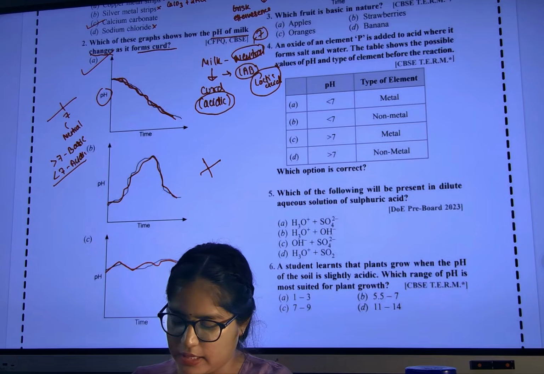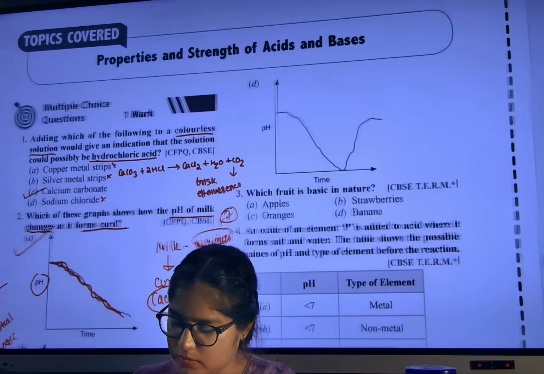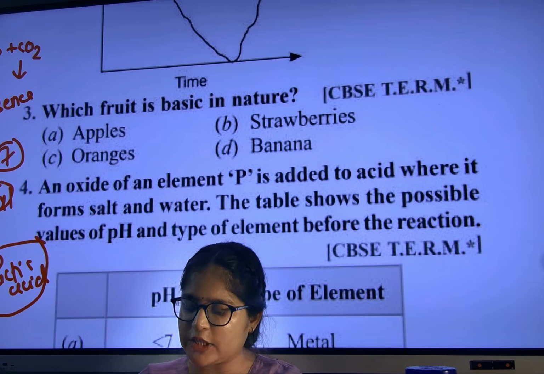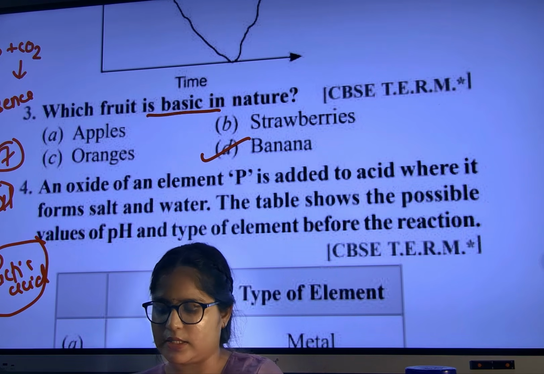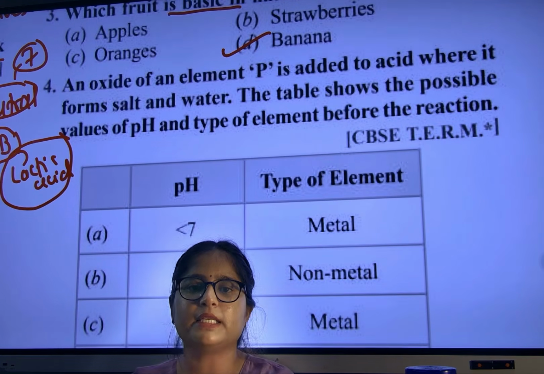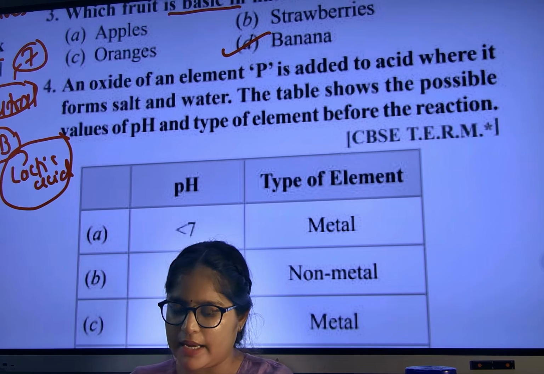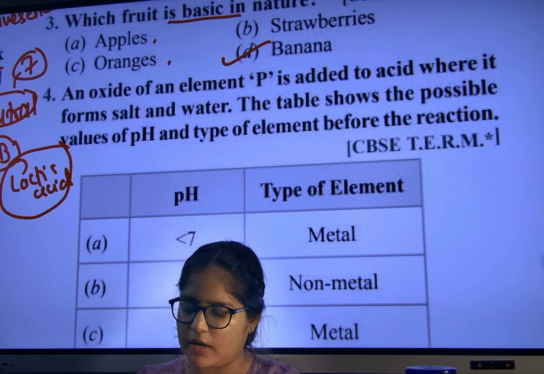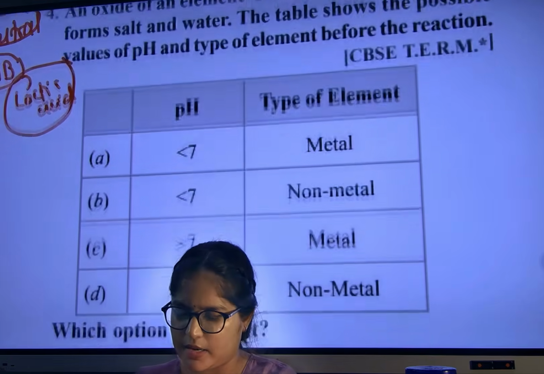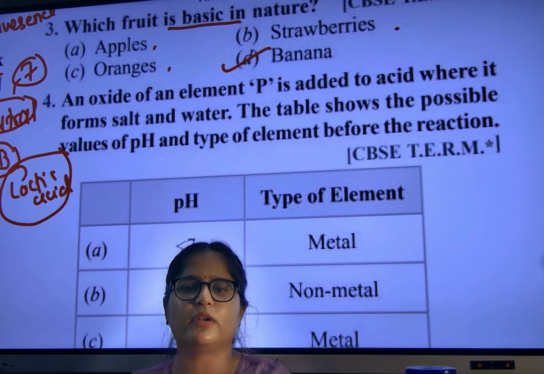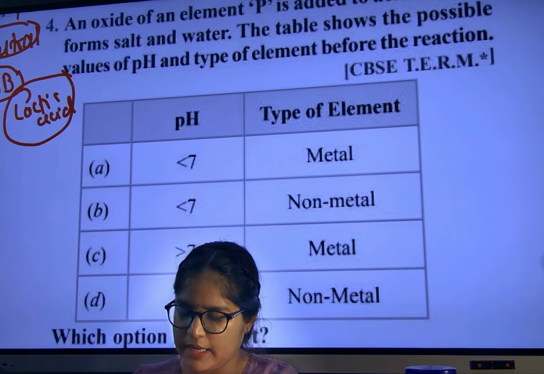Okay. Next. Question number 3. Which fruit is basic in nature? Banana is basic in nature. Keep it in your brain. Other than banana, apple, orange and strawberries are all acidic. Who is basic? Banana. These are all NCERT facts given in your NCERT, so you should remember. Next.